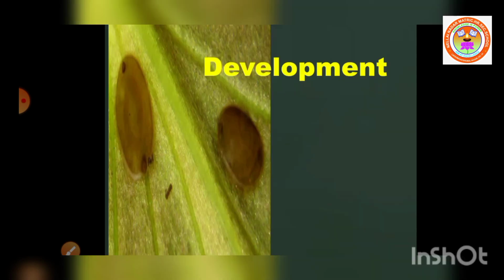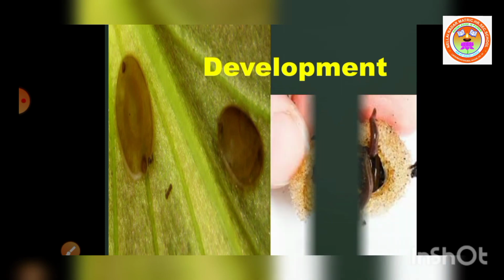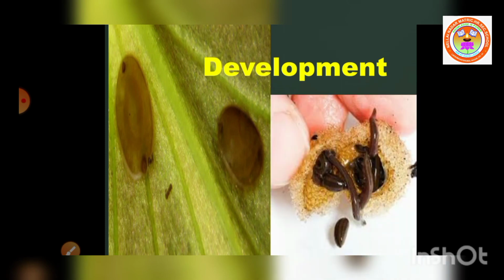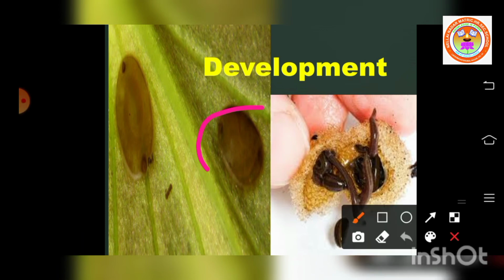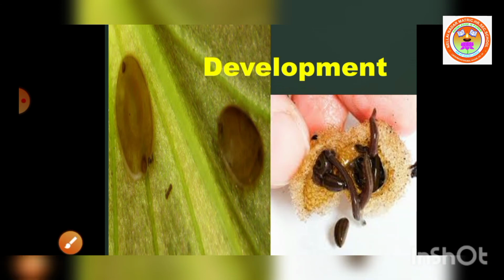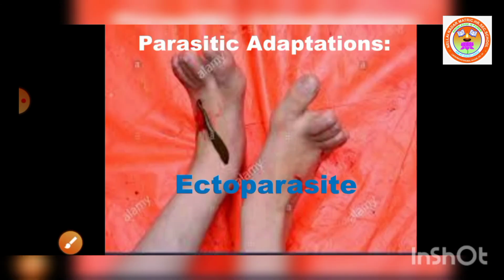So next let us see the parasitic adaptations. Actually here you can see the embryos released from the cocoon. So then let us see the parasitic adaptations. Already we know that it is an ectoparasite and sanguivorous. The leech sucks the blood. So for sucking the blood and to live as a parasite, it has a lot of parasitic adaptations. Now let us see one by one.